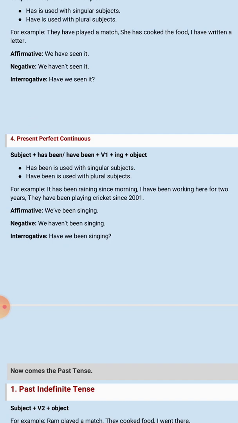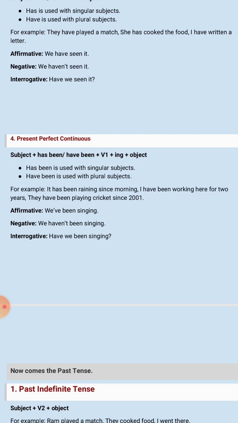So I already told you that where we use perfect continuous tense, the rule is subject plus has been or have been plus verb's first form plus ing plus object. Here we are seeing that perfect is there and continuous also there. So we use ing for continuous, and for perfect we use third form. We are using been here. Been, has been, have been. Example, it has been raining since morning.